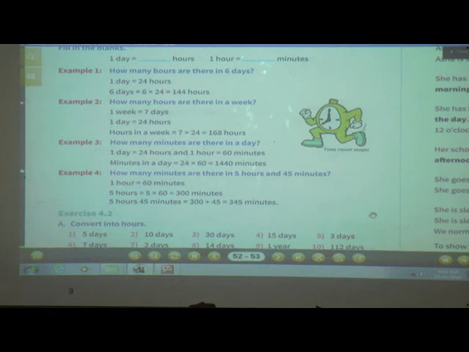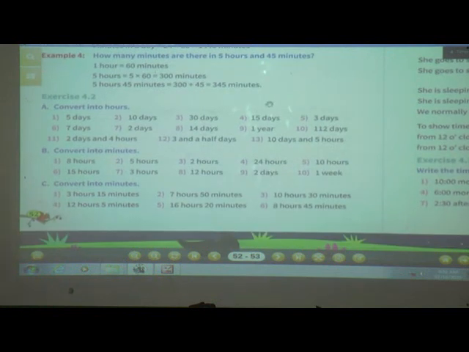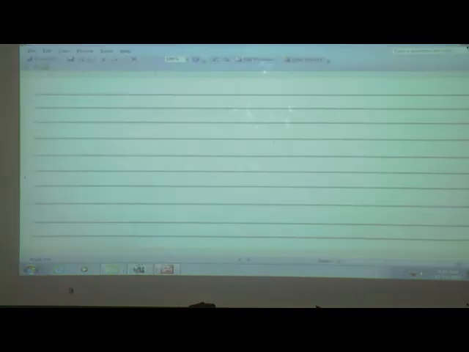Now see exercise 4.2. See the question: convert into hours. The first one is 5 days. These 5 days we have to convert into hours. What is the question? Convert into hours. 5 days.